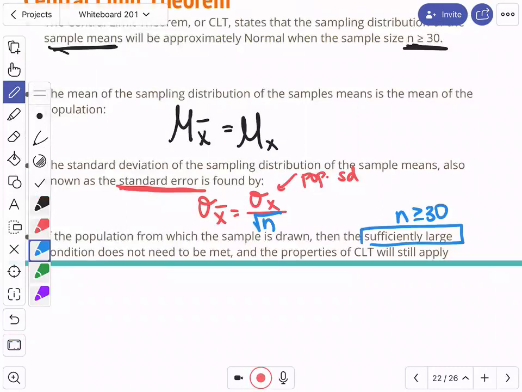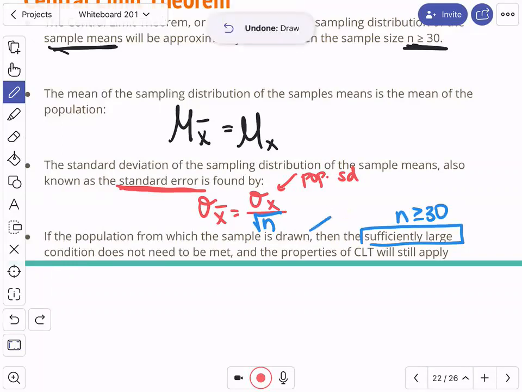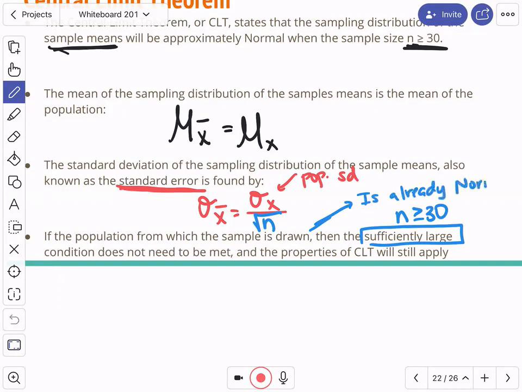If it's not sufficiently large, you can still do it as long as the population from which the sample is drawn is already normal. I missed that part, you guys. Write that in there: is already normal. So if the distribution you're already drawing from is normal, then you can still use this.